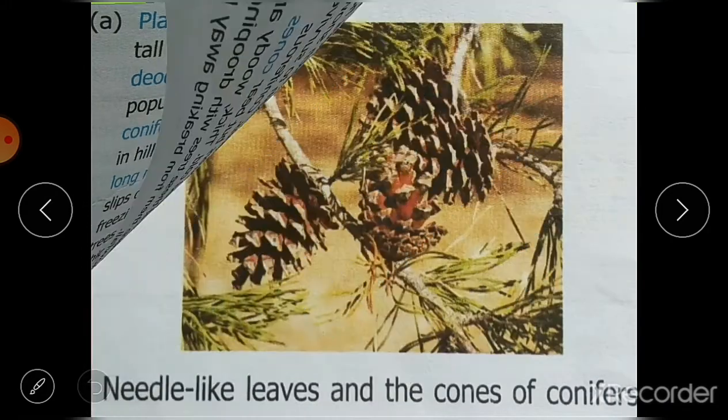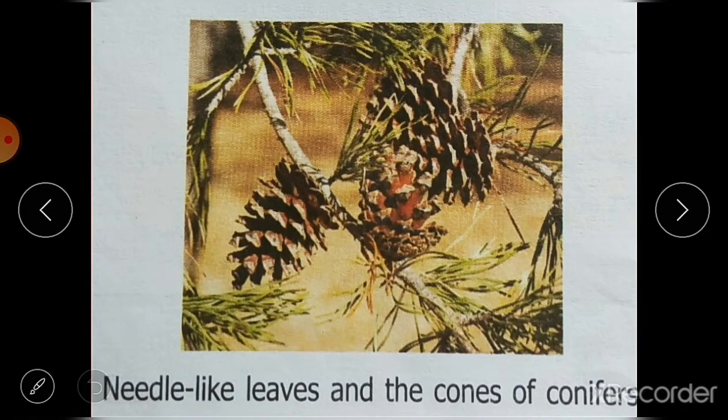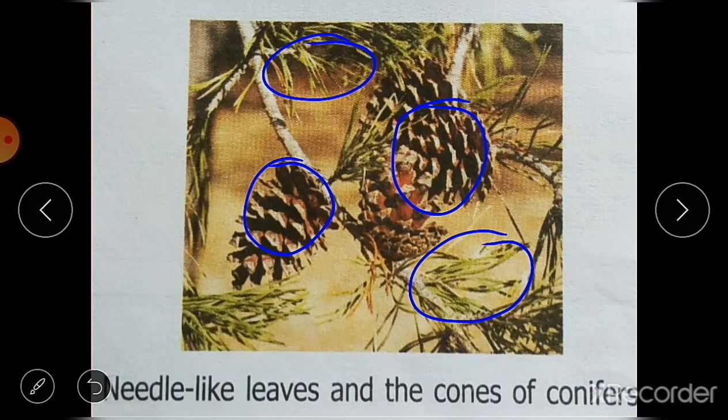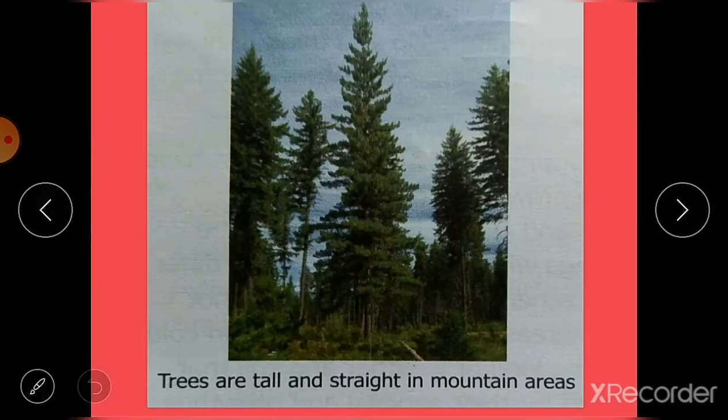So let's see the pictures of this. Here you can see the cone. This is the cone of this mountainous plants, and you can see the leaves, they are needle like leaves. They are tall and straight, बिल्कुल सीधे सीधे वो ग्रो होते हैं, है ना, tall and straight. आप देख सकते हैं यहाँ साइड पे ब्रांचेस नहीं होती उनकी, they grow very straight.